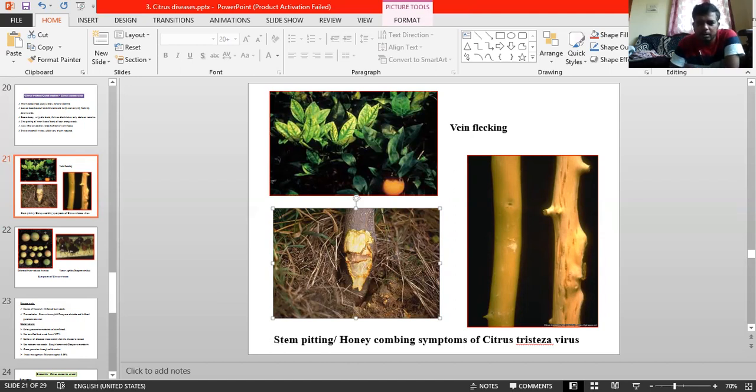Honeycombing means there is fine pitting on the inner face of bark in the portion of trunk below the bud union. In acid lime, which is highly susceptible to the disease, vermiform or linear pits appear in the woody cylinder. Okay, this much regarding that one.